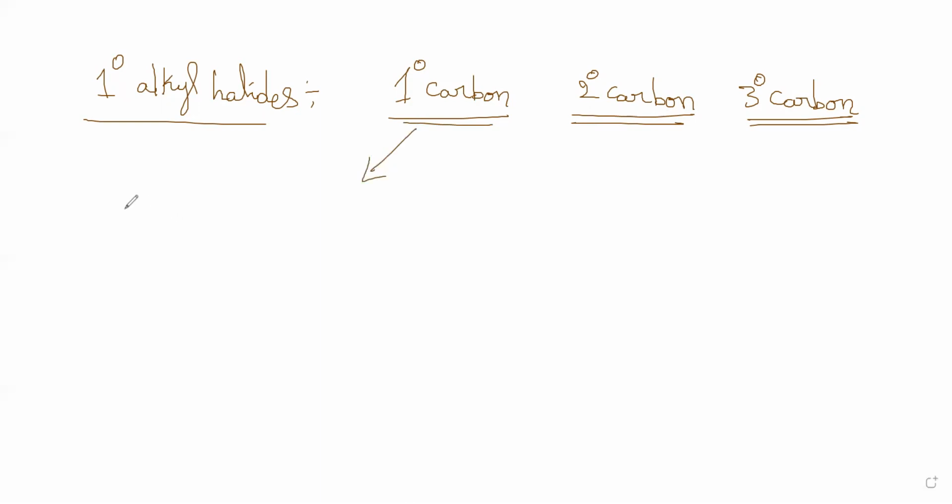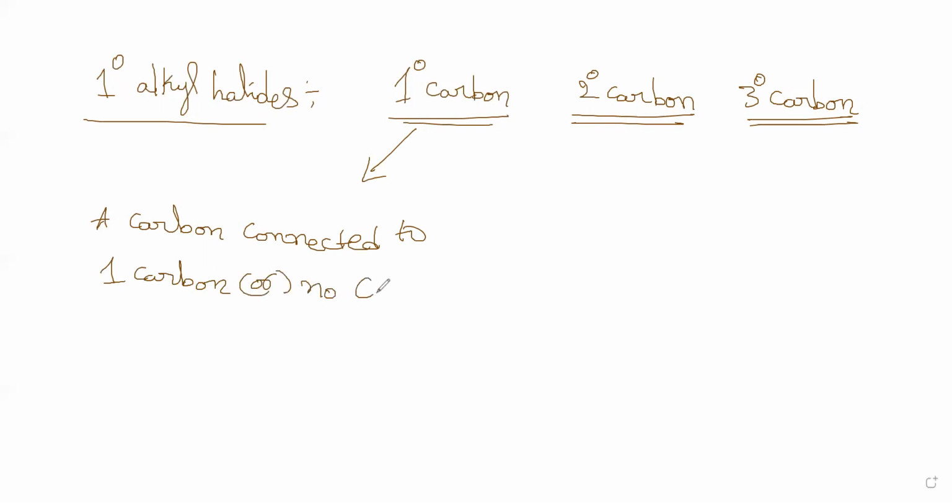Primary carbon: a carbon connected to one carbon or no carbon. That is called a primary carbon. Suppose, for example, CH3X. Now, in this one, the carbon is a primary carbon. If X is attached to a primary carbon,